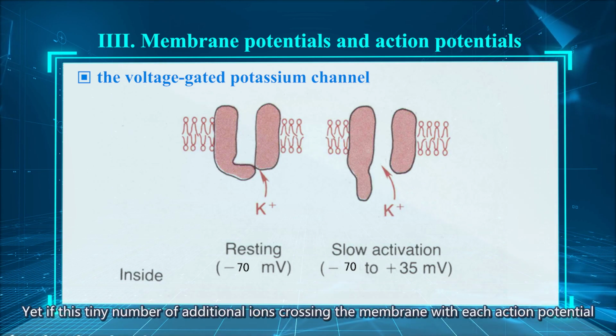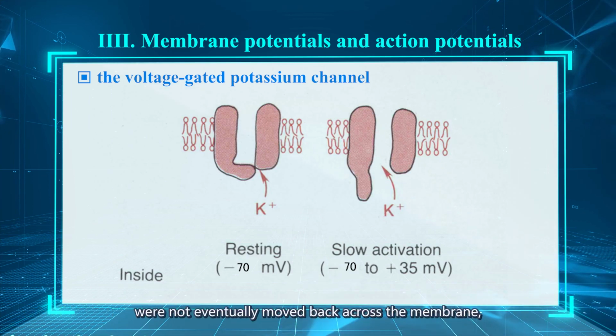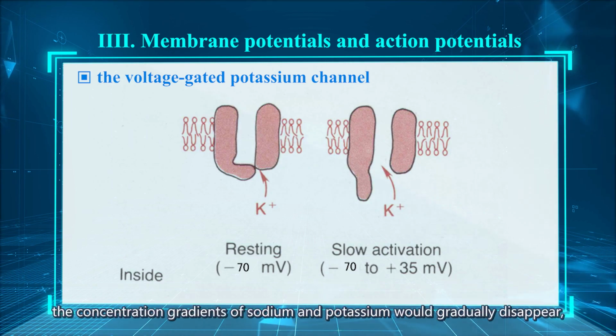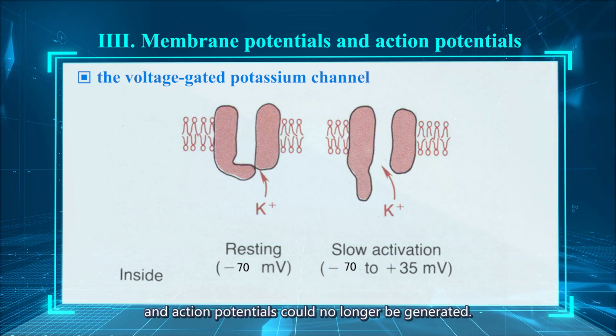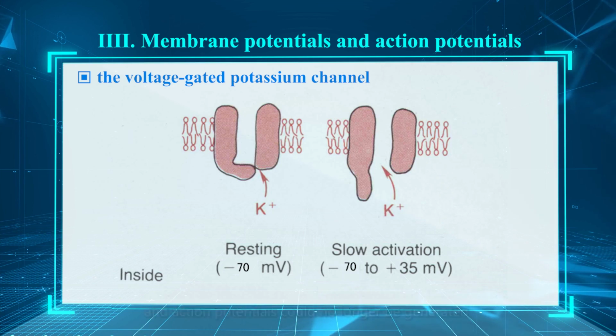If this tiny number of additional ions crossing the membrane with each action potential did not eventually move back across the membrane, the concentration gradient of sodium and potassium would gradually disappear, and action potentials could no longer be generated.